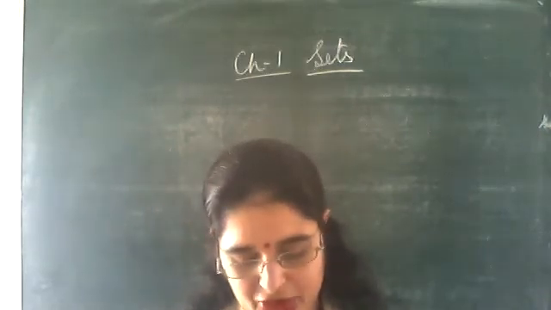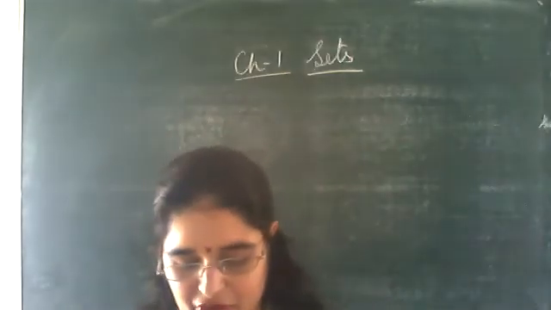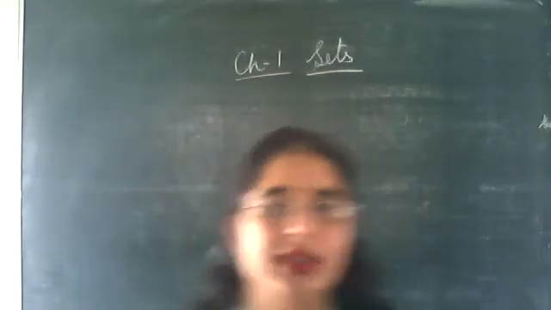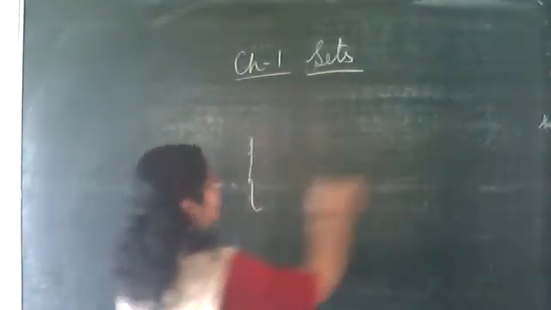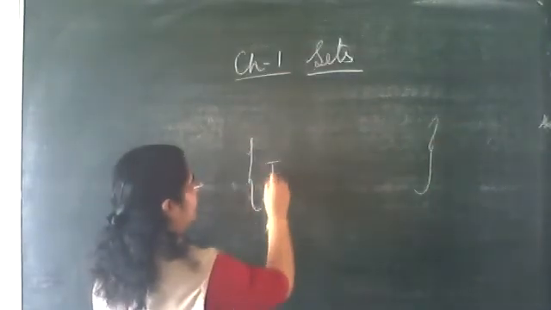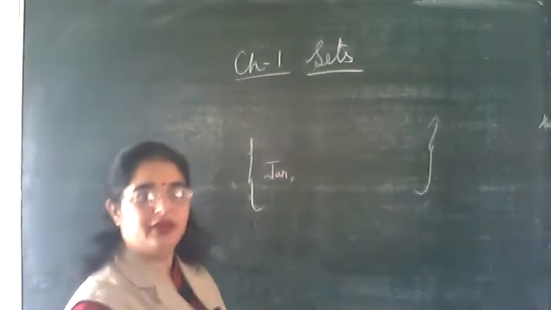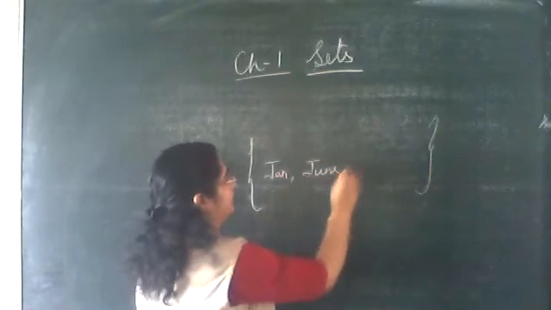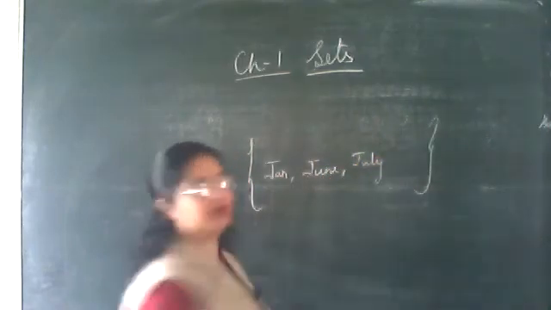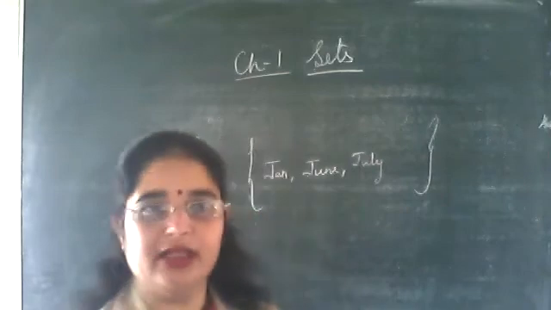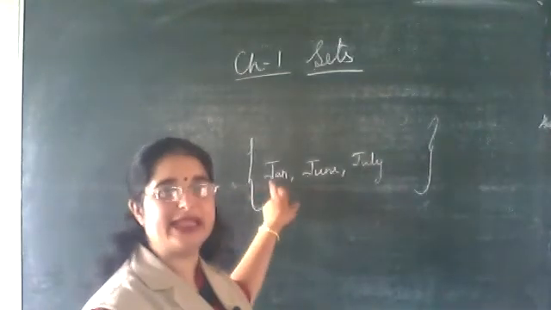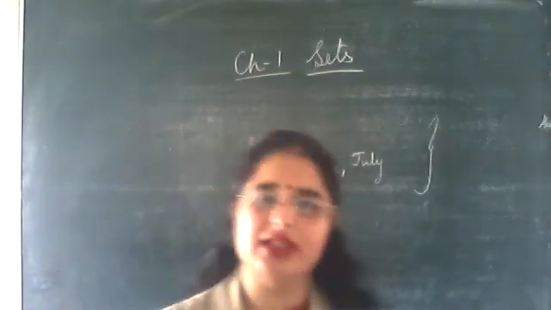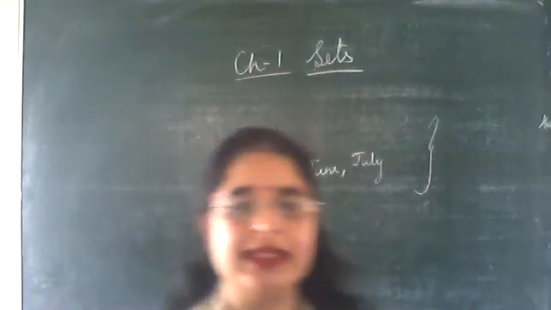First one: the collection of all the months of a year beginning with the letter J. What are the months which are beginning with the letter J? January, February, March, April, May, June, July, then August, September, October, November, December, nothing else. So the months starting with J are January, June, July. Is it clear? So is it universal or not? Is it a set or not?